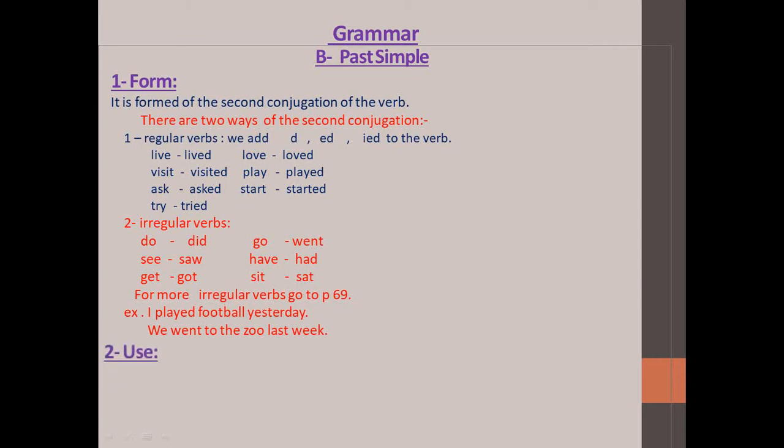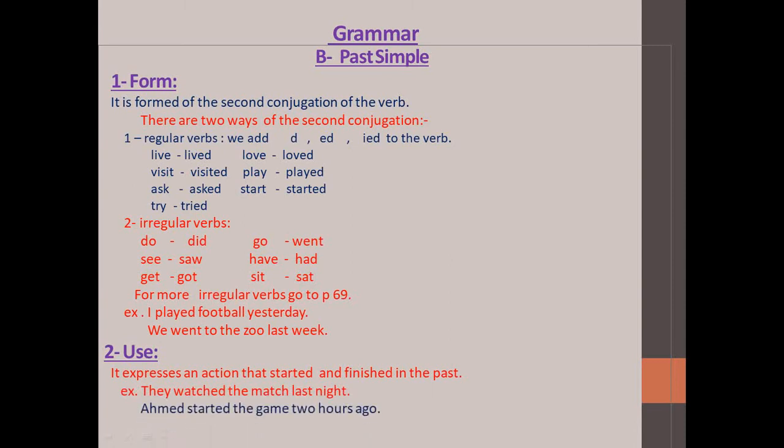Number 2, guys, use. What is the use of the past simple, please? It expresses an action that started and finished in the past. This is the only one use of the past simple. It expresses an action that started and finished in the past. Example: they watched the match last night. Ahmed started the game 2 hours ago. So started, watched, these are verbs in the second conjugation, and this is the past simple.